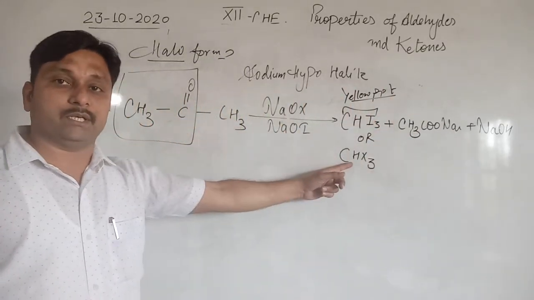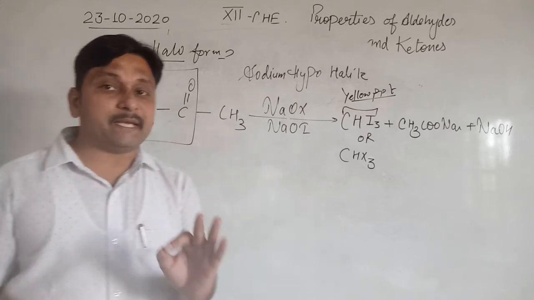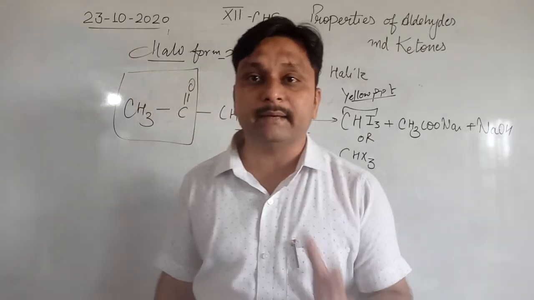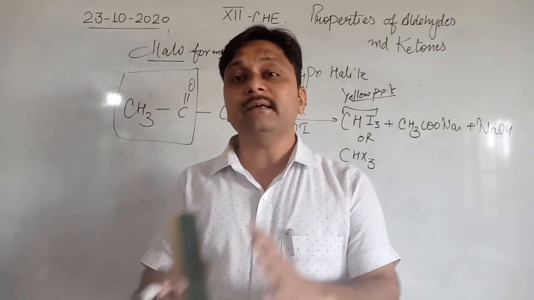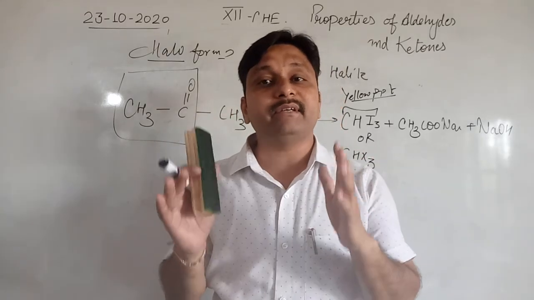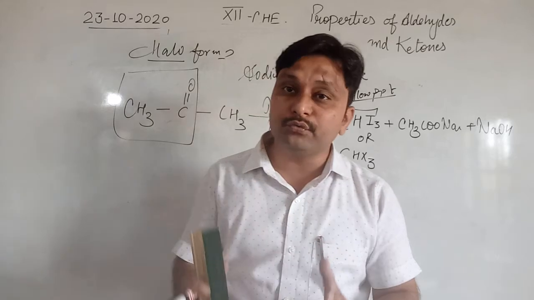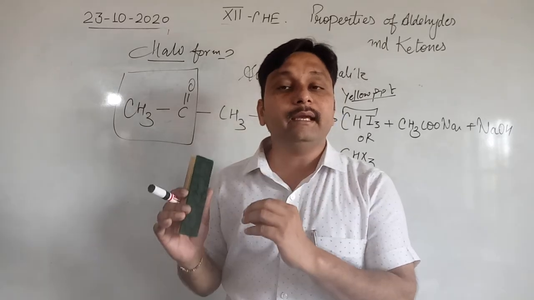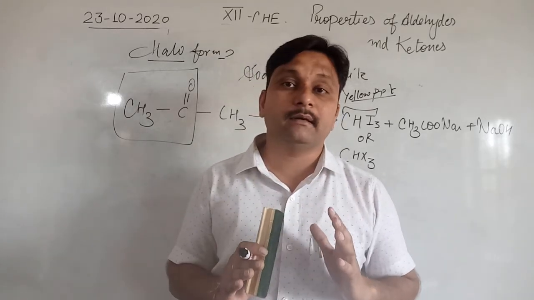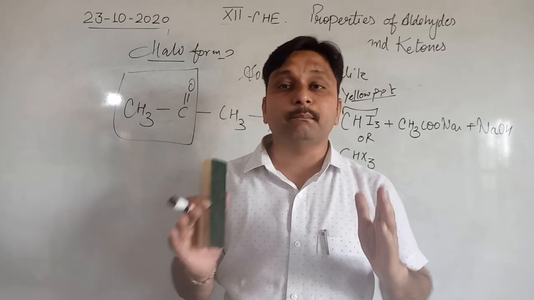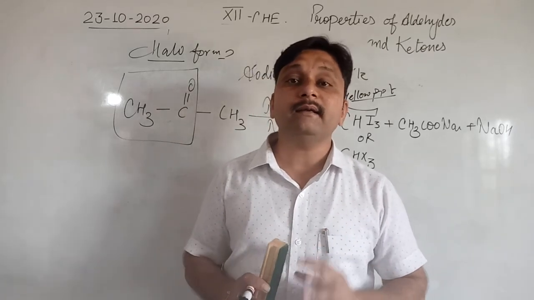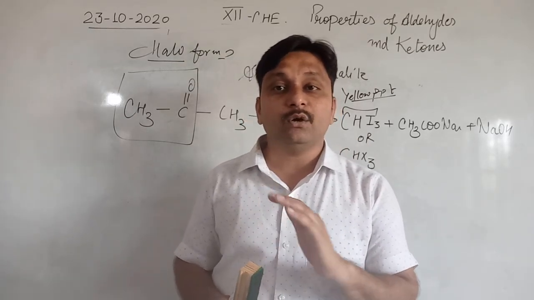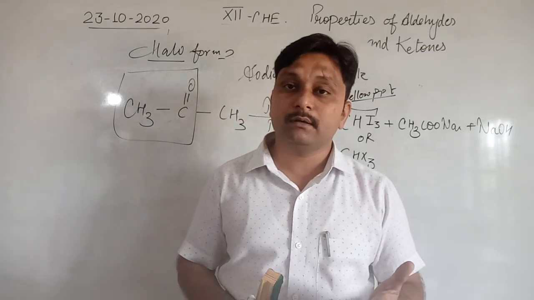So this is the terminology of oxidation. What is being oxidized? Some specific aldehydes and ketones which have a CH3CO group available. Clear? So compounds that have a CH3CO group in the structure have the tendency to convert into iodoform and to convert into the sodium salt of the carboxylic acid, meaning they easily undergo oxidation. And this type of oxidation is known as methyl ketone oxidation, or simply a haloform reaction.